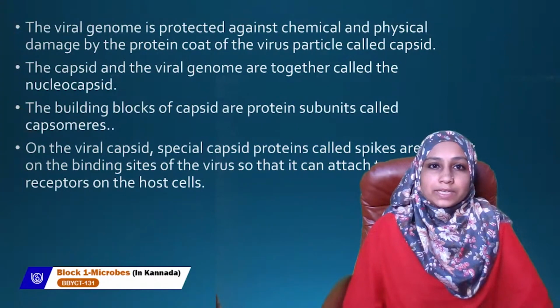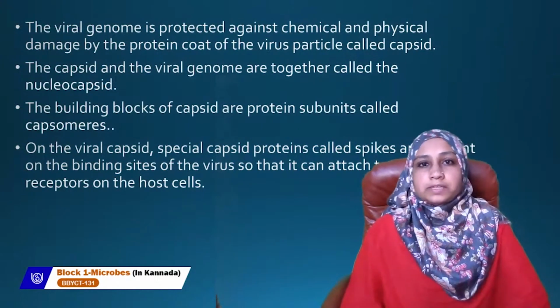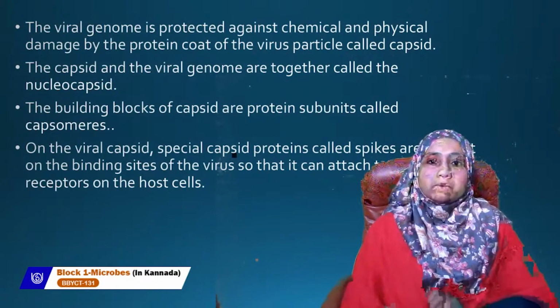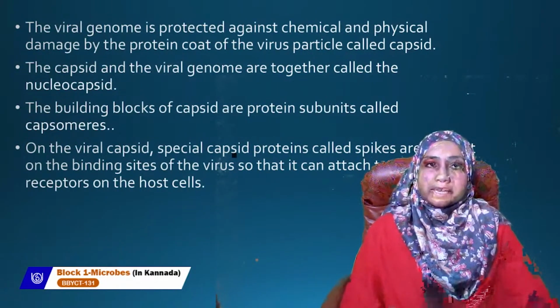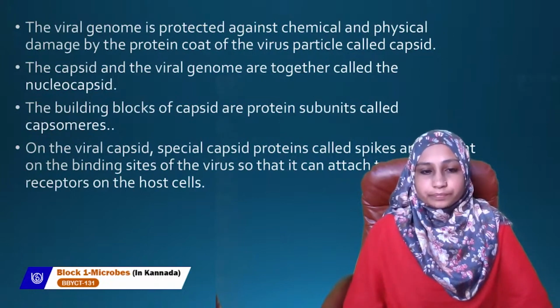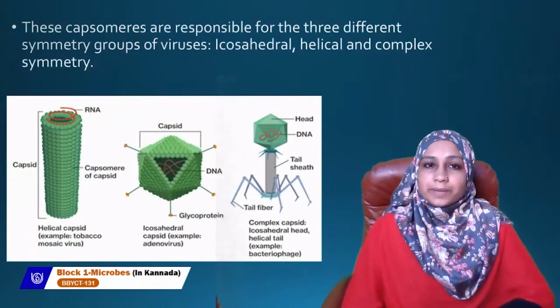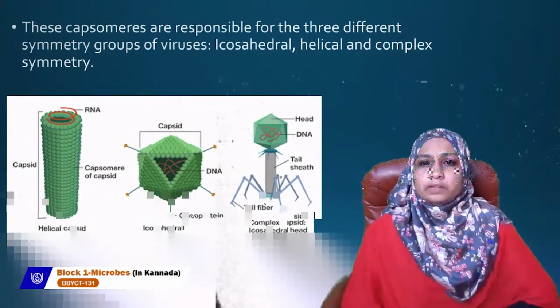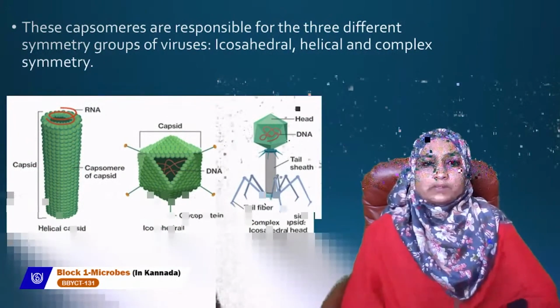On the viral capsid, special capsid proteins are there, which are called spikes. These spikes are present on the binding sites of the virus so that it can attach to the specific receptors of the host cells. These capsomeres, that is the protein subunits, are responsible for three different symmetry groups of viruses. One is the icosahedral, the second is helical, and the third is the complex.